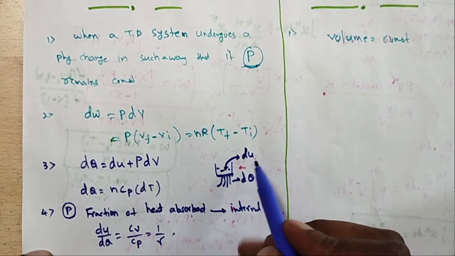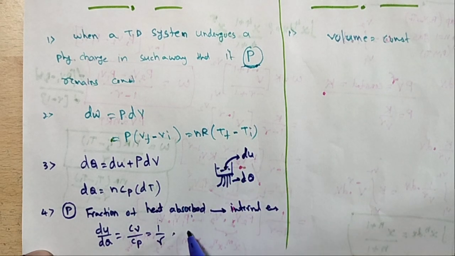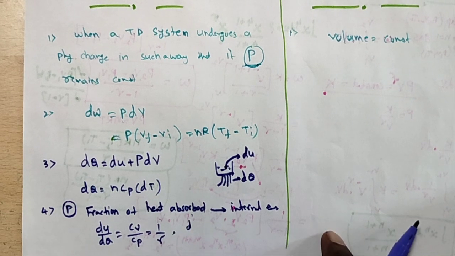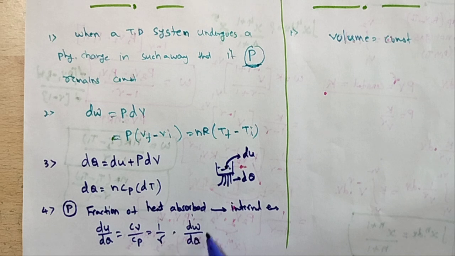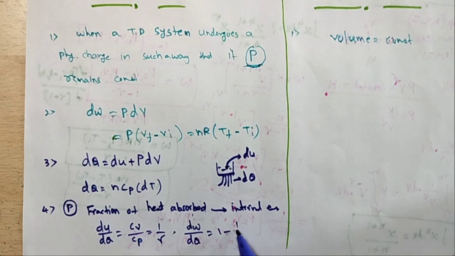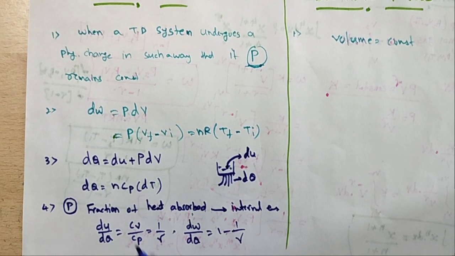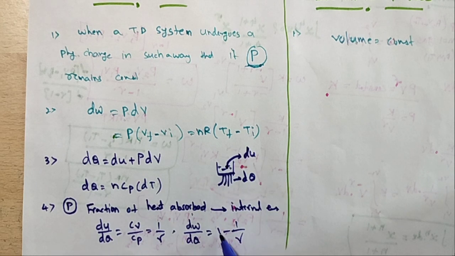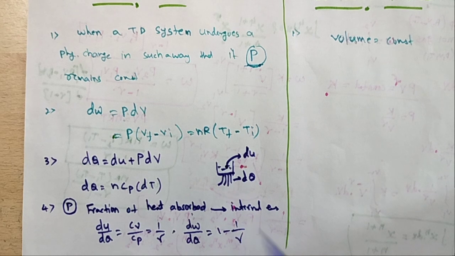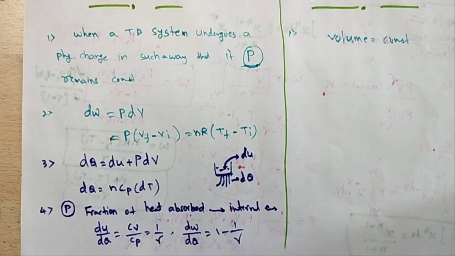The rest is converted into work done dW. How much work done is converted? dW by dQ is equal to 1 minus 1 by gamma. So if you give 100% heat, the percentage converted to internal energy is 1 by gamma, and the work done is 1 minus 1 by gamma. So this process is called the isobaric process.